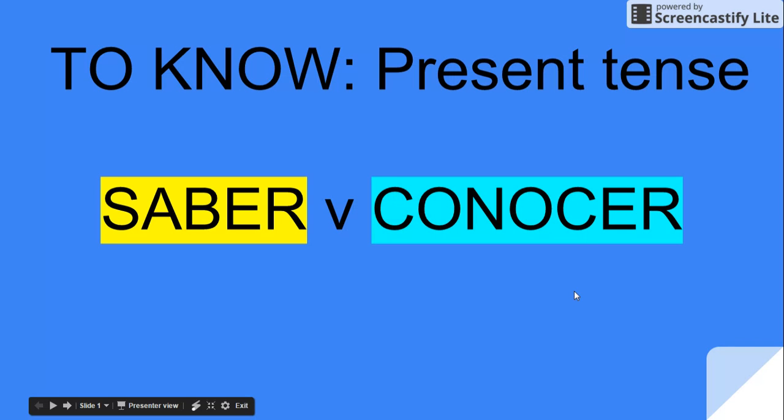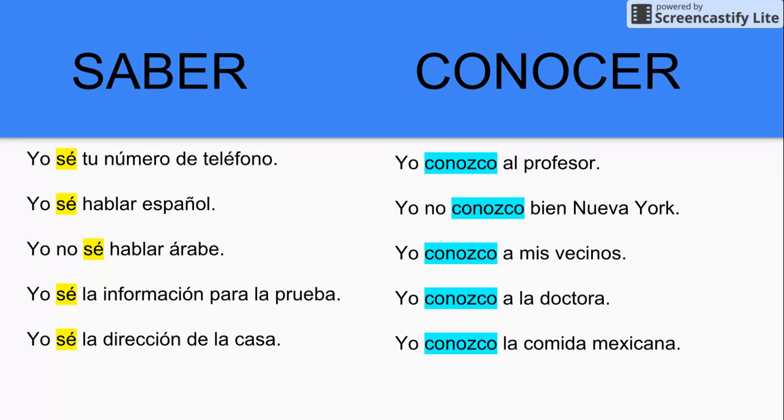To know, the present tense. Today's mini lesson is on this verb, to know. And we can see we have two ways of saying to know in Spanish. Saber, on the left, factual things, know how. Conocer, on the right, to know people and places, to be familiar with things. As we look at the conjugations of saber and conocer, we can see the yo forms for both verbs.